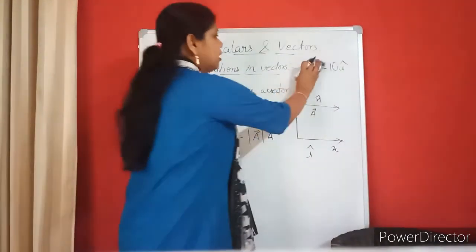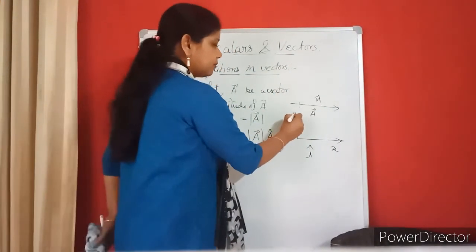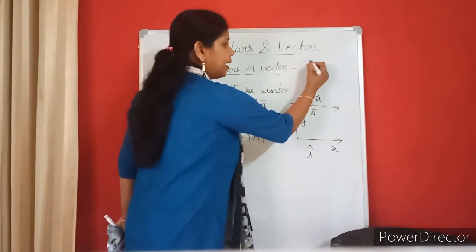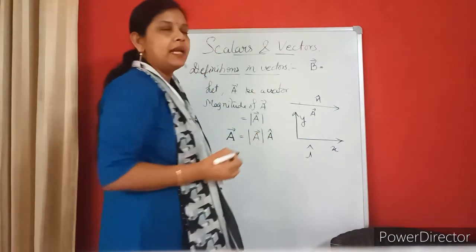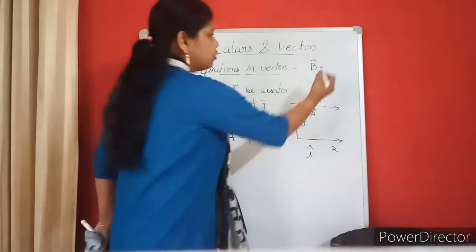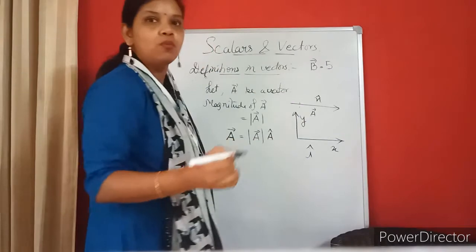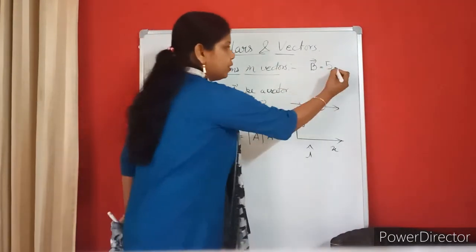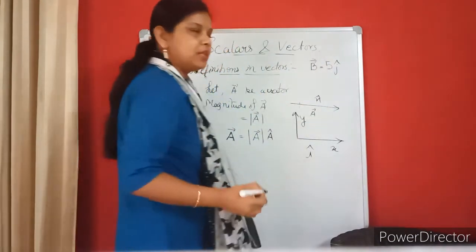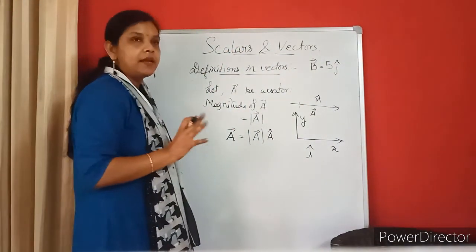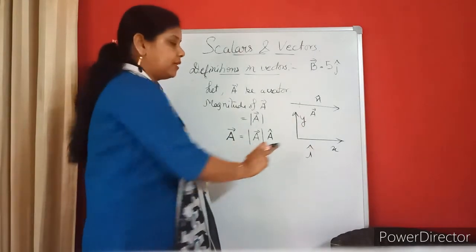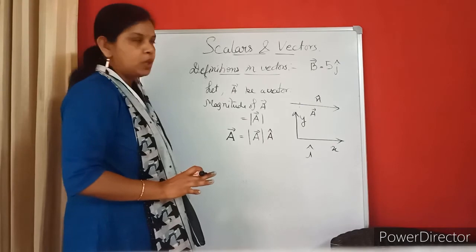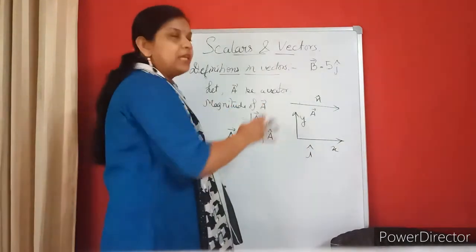If I say that my vector is along the y-axis, meaning B is a vector whose direction is along the y-axis and I have taken a magnitude of 5, so B equals 5. What is the direction? The y-axis. I cannot write y there to represent it. I have to write the unit vector, so I will represent it by j cap. This is a standard term. If it is the x-axis, I will consider I cap. If it is the y-axis, I will consider j cap. In the next topic I will tell you about I, J, K.